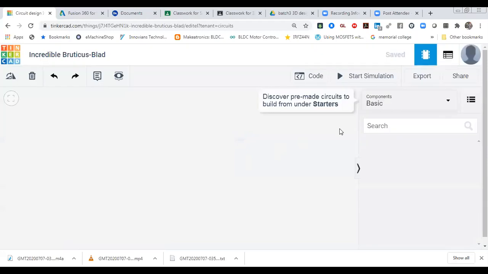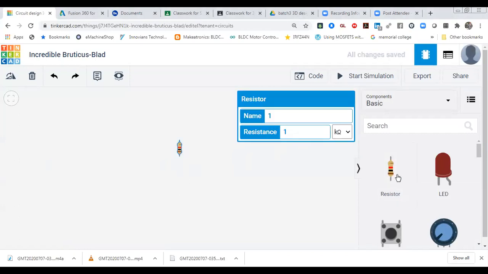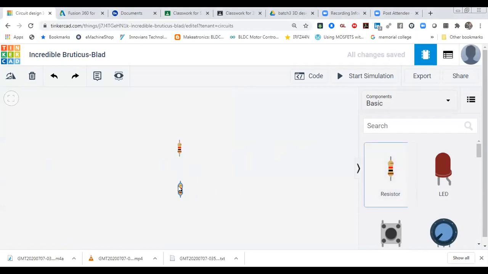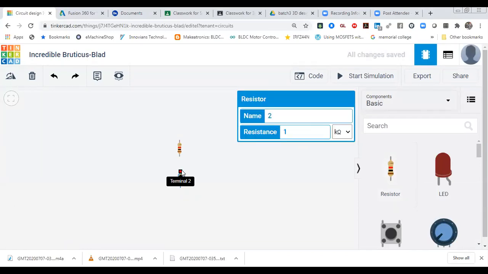Maximum time students make mistakes in the voltage divider rule. So how can you make it? I'm going to make it like this. And this is the backbone of any kind of sensor designing. If you are going to make any kind of smart IoT based applications, you have to understand all the resistances and the voltage divider rule working and how to use it, so that you can design your circuit very cost effectively.